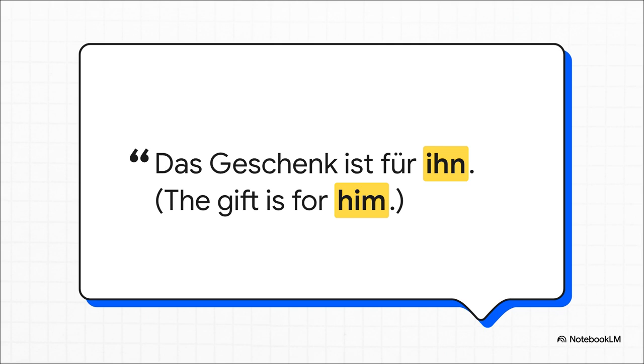Now this reveals another huge clue. See, some prepositions, they basically act like a boss. They just automatically tell the pronoun which uniform to wear. The preposition für, which means for, it automatically forces any pronoun that follows it into that receiver role, the accusative case. So er has no choice but to become ihn.